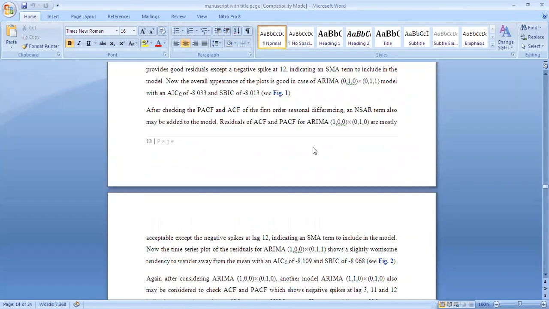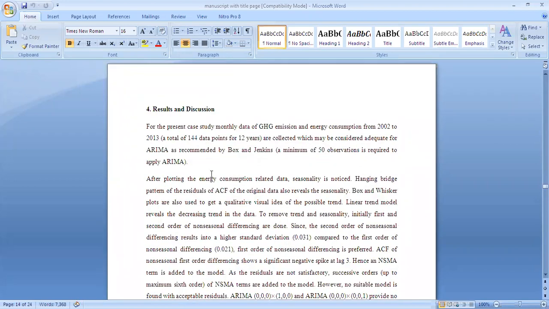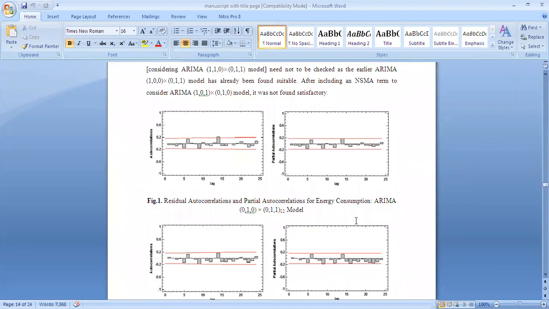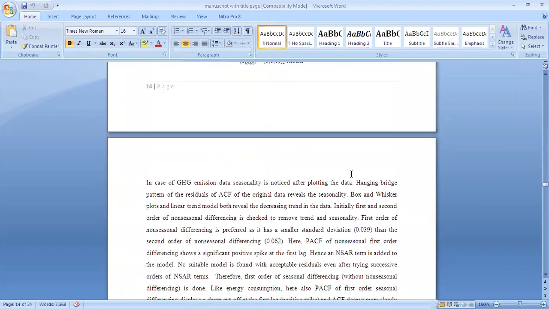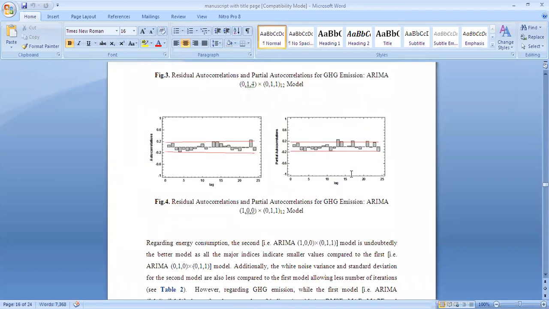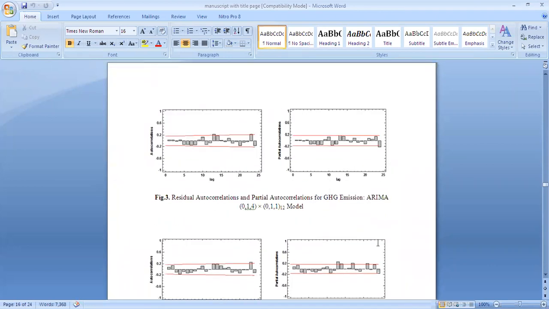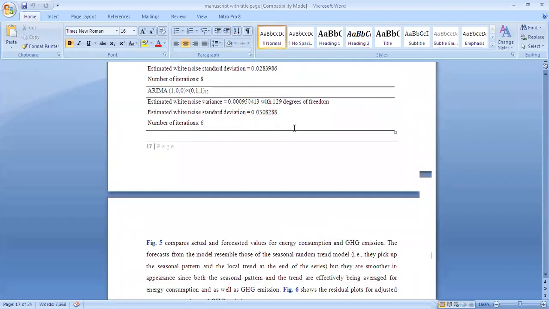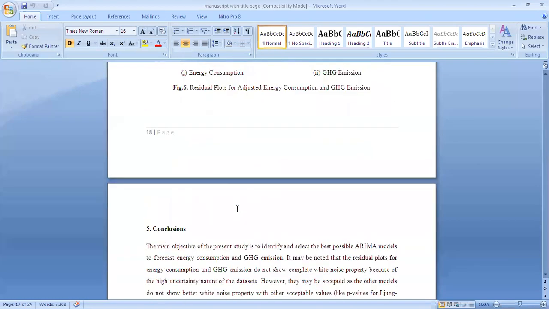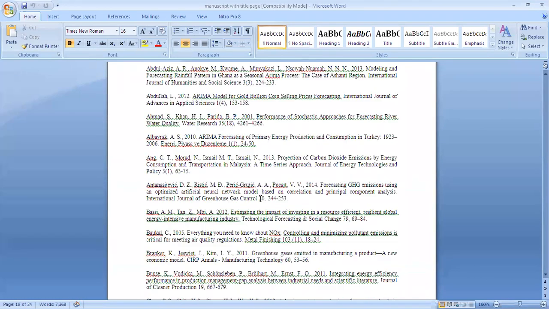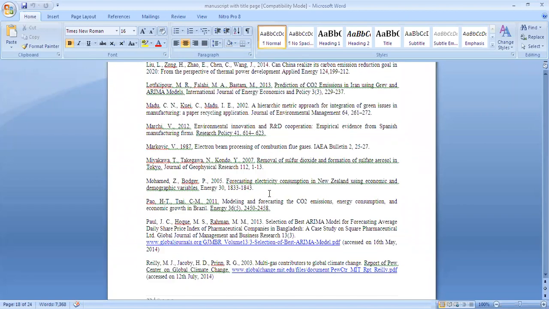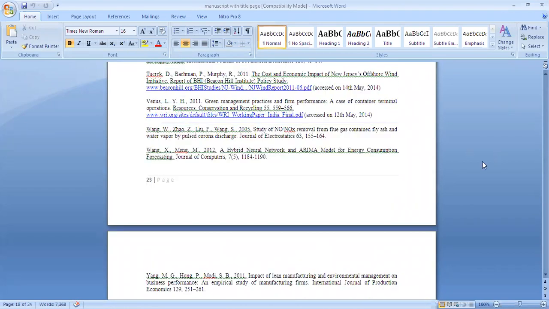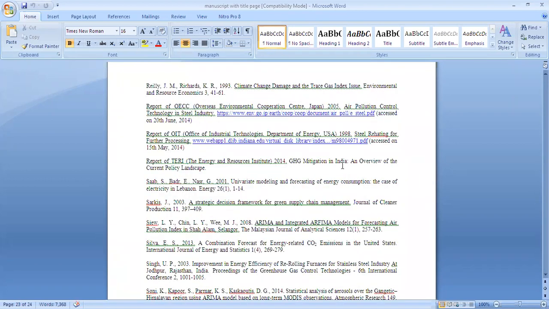I am describing the results and discussion section, and in between I have given figure 1 and figure 2. In between I have placed figure 3 and figure 4, and also table 2, and I have provided figure 5 and figure 6. Then I have provided the references, and after that I can place my appendix. In this way I have structured this manuscript.